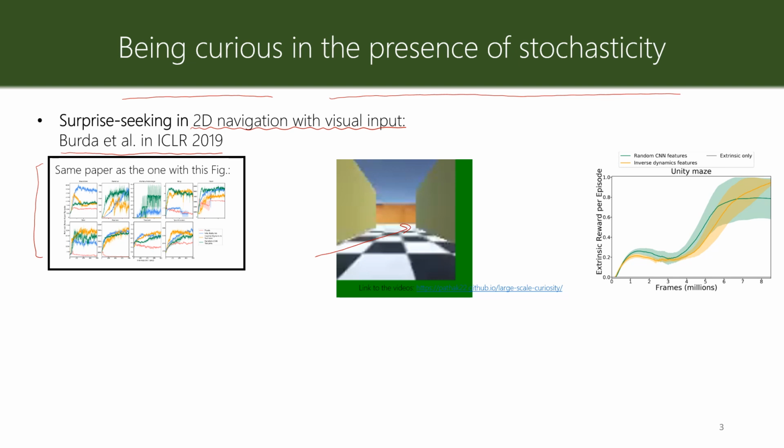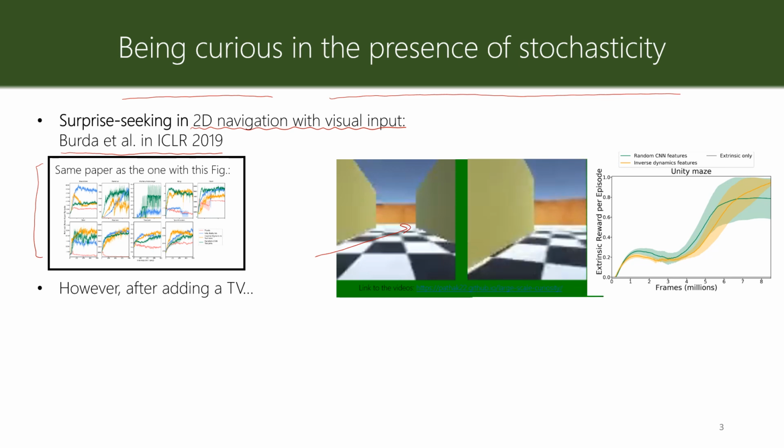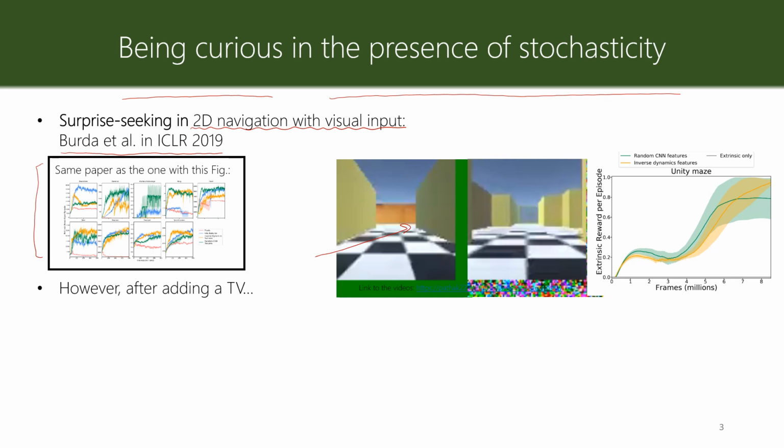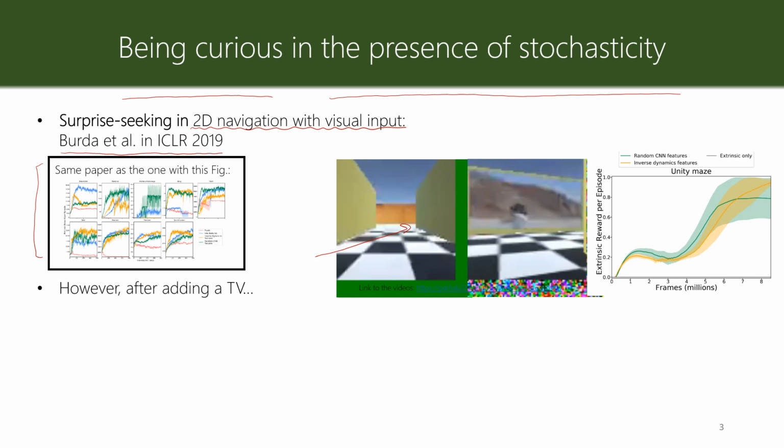But the authors do something very fun. Let's look at this other video. The agent is again moving in the environment. And here, the main difference with the previous case is that the authors added a TV to one of the walls in the environment.